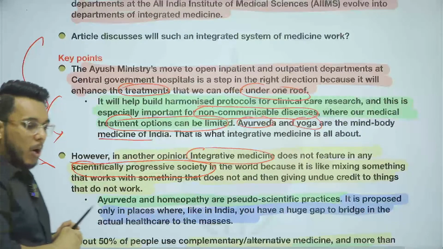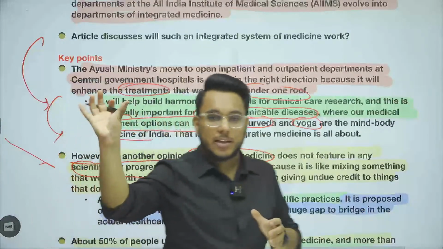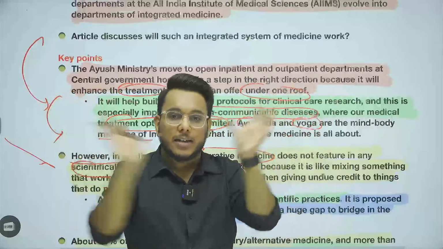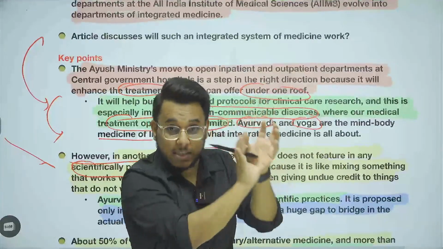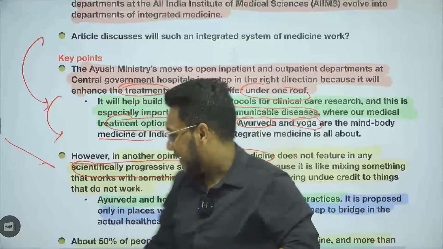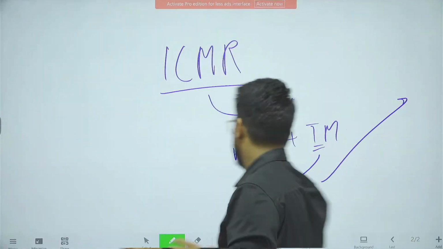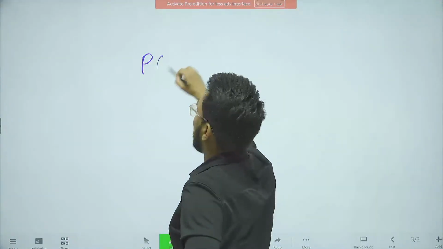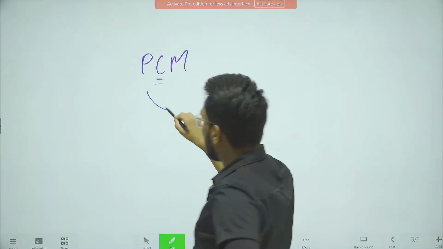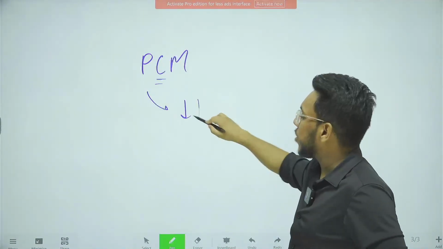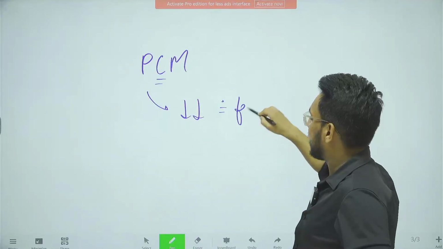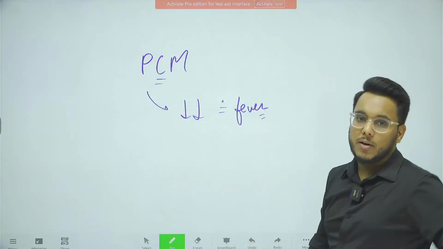Why? Because it is like mixing one thing that works with another thing that doesn't work, and as a result giving credit to the thing that doesn't work also. Let me give you an example. Suppose there is a paracetamol. Now, when we talk about this paracetamol tablet, it has been proven that it reduces your fever. Paracetamol tablet reduces your fever.